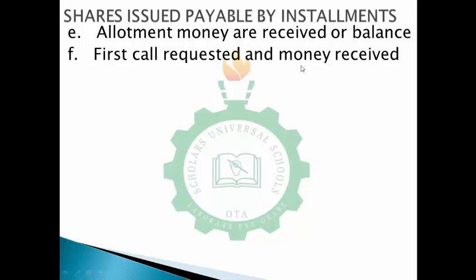So what I'm saying is, if you add up 50 plus 30 plus 20, that means I have received all the money I'm expecting for my shares. Do you understand? But there could be instances whereby I could split them. Instead of making the first call 20 kobo, I could make the first call 10 kobo. So in that case, I have 10 kobo to go. Do you understand? So I could go ahead to make the second call.